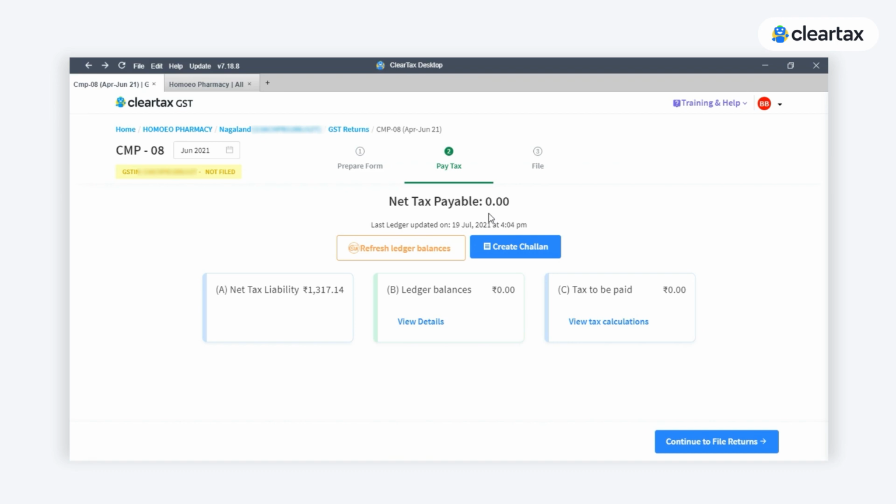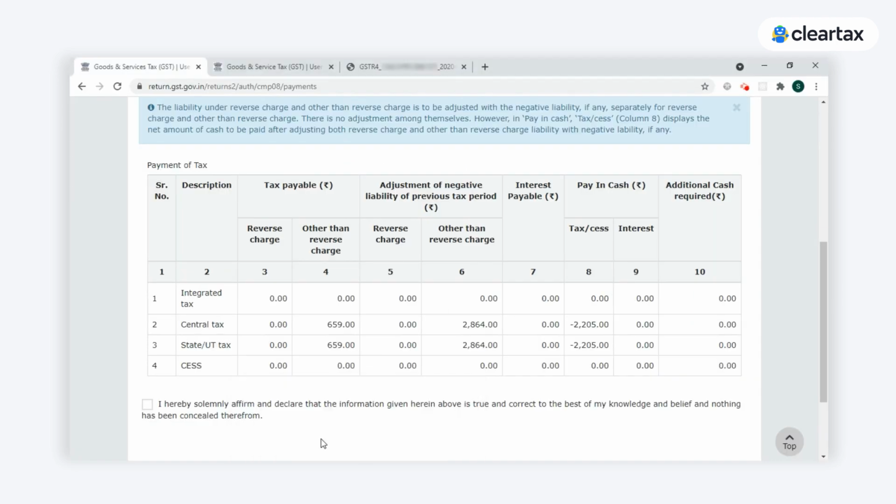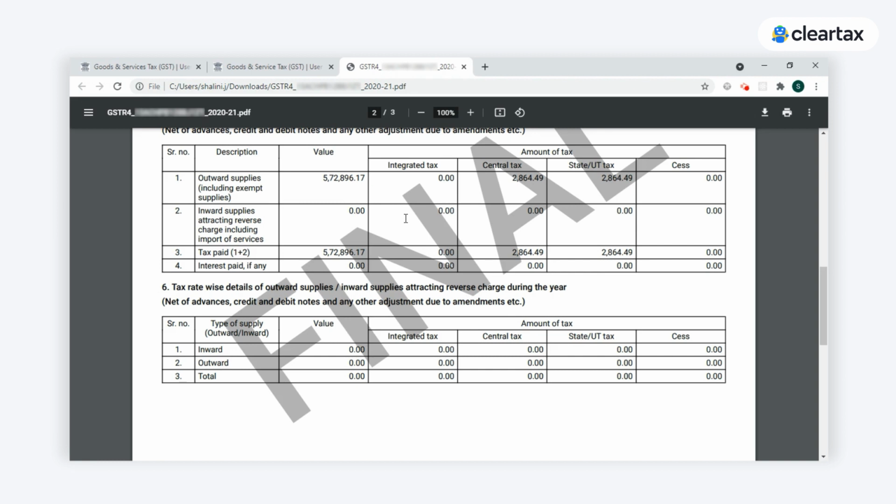So what exactly is the solution for this and how to rectify it? If the taxpayer has not filed the GSTR 4 for the present year, then he can rectify it by entering the turnover and the taxes, which include the previous year's as well as the present year's figures.